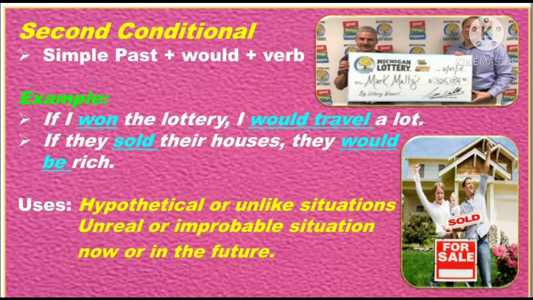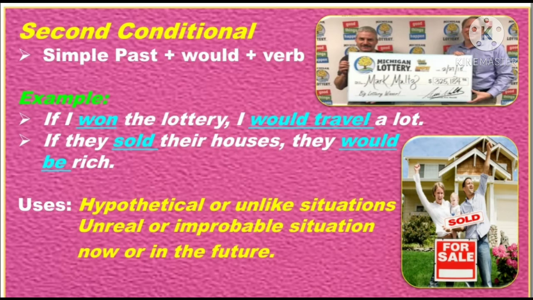So, look at the underlined words in the conditional clause of the first and second sentences. Won and sold are in the past tense. So, we have used would travel and would be in the main clause. Let's see the uses of second conditional.